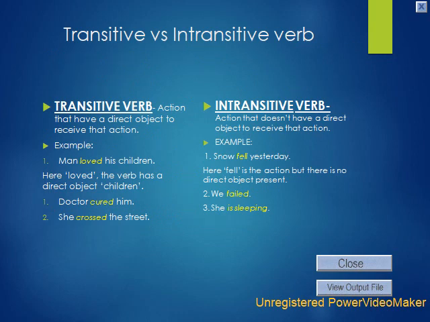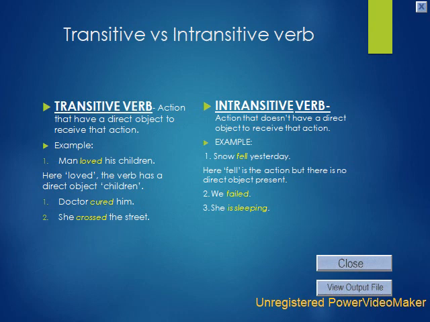Now coming to transitive and intransitive verb. In the previous classes you have already studied about transitive and intransitive verb. Let's recall them. Transitive verb, action that has a direct object to receive that action is called a transitive verb. Example, man loved his children. Here, loved, the verb, has a direct object, children.